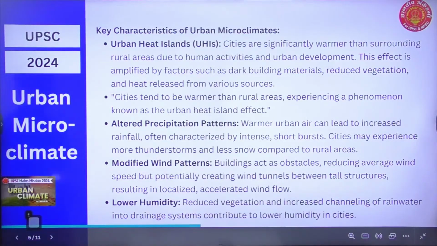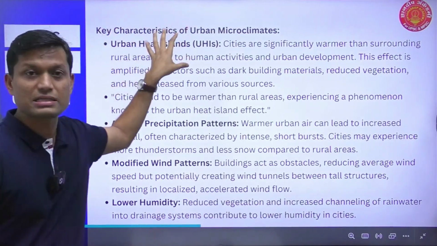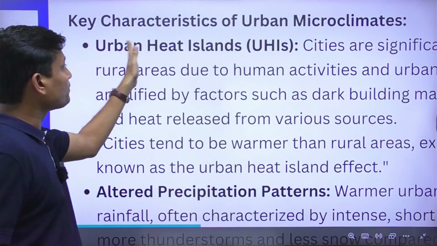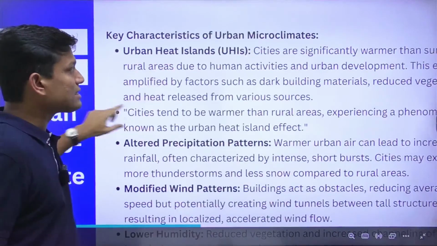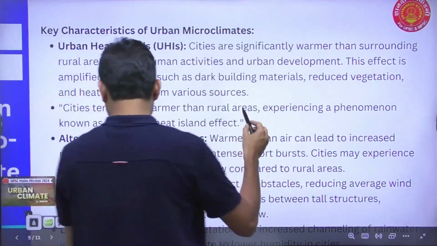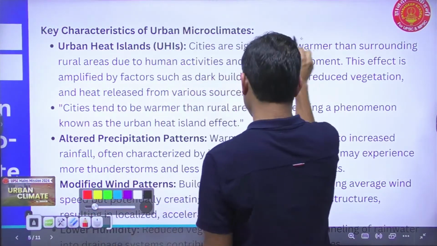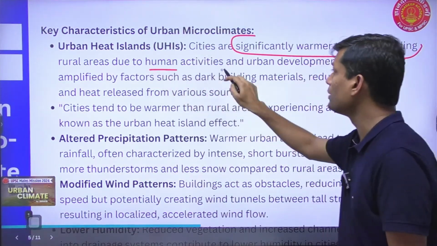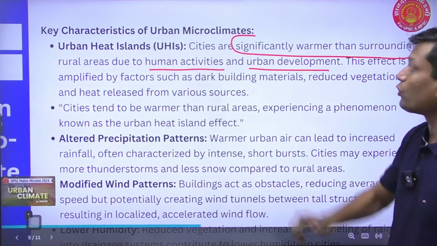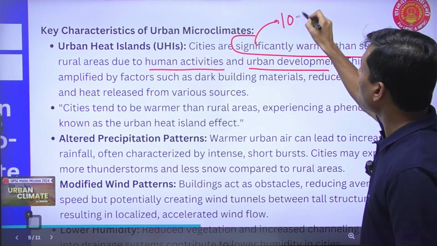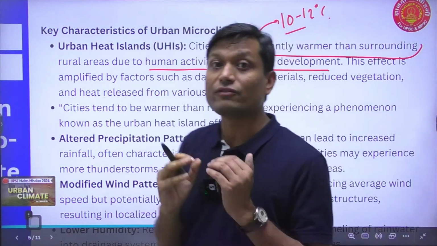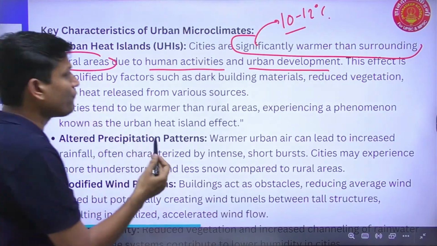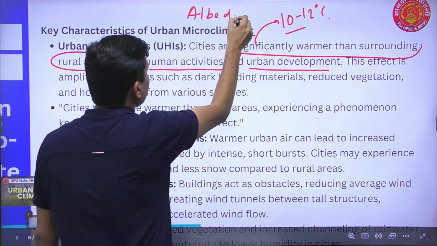Now, let us focus on what microclimatic characters we witness in this urban area. The first microclimatic character I have in urban areas is the urban heat island effect. Now, what are cities experiencing? Cities are experiencing a significantly warmer or higher temperature than their surrounding areas, right? Now, this is the result of human activities and urban development. So what do we find? These urban areas tend to have around 10 to 12 degrees higher temperature than their surrounding rural areas, which is the effect of the higher albedo in these particular areas.